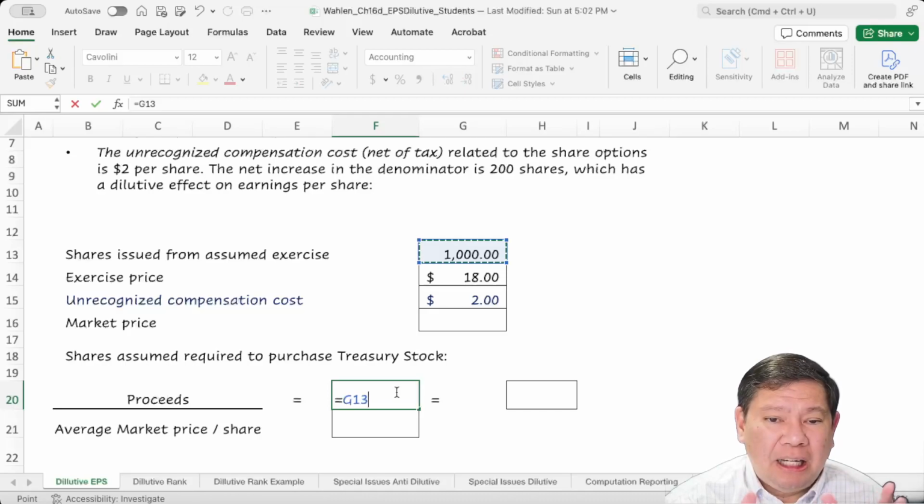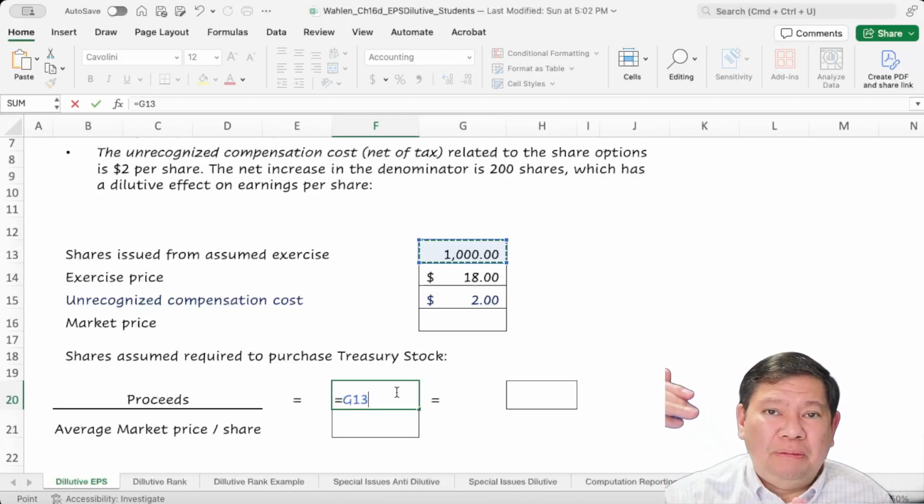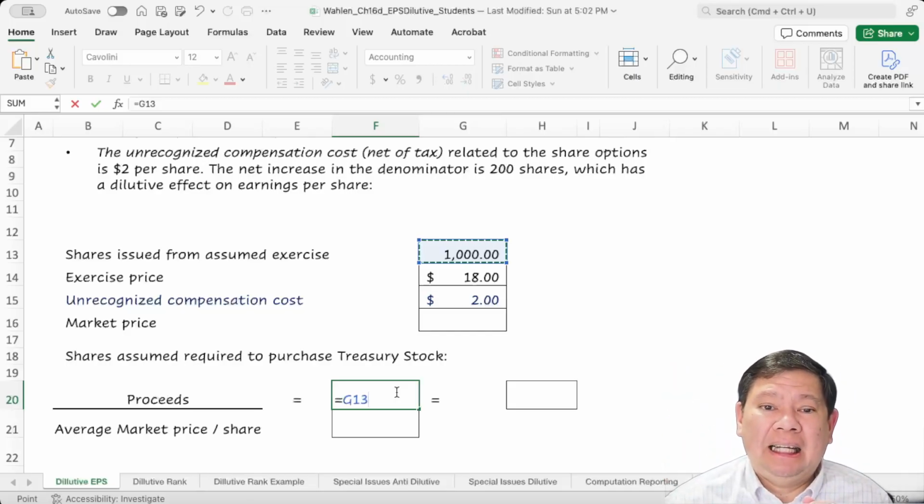Let's say the exercise price is 18, and the market price is 25. So you can buy for $18 and immediately sell it at the market for $25. So you're making $7 just like that. That's a situation called in the money. So it gives incentives for the exercise.